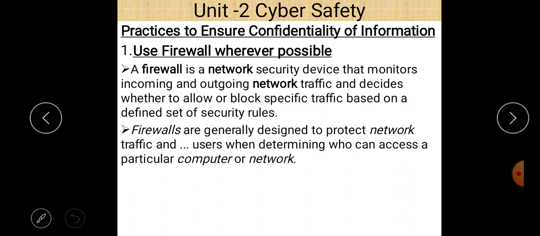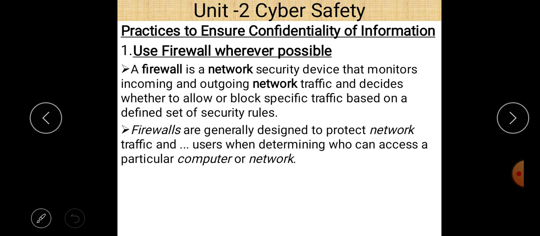Second important thing, a firewall may be hardware, software, or a combination of both hardware and software. Firewalls are generally designed to protect network traffic and users by determining who can access a particular computer or network.